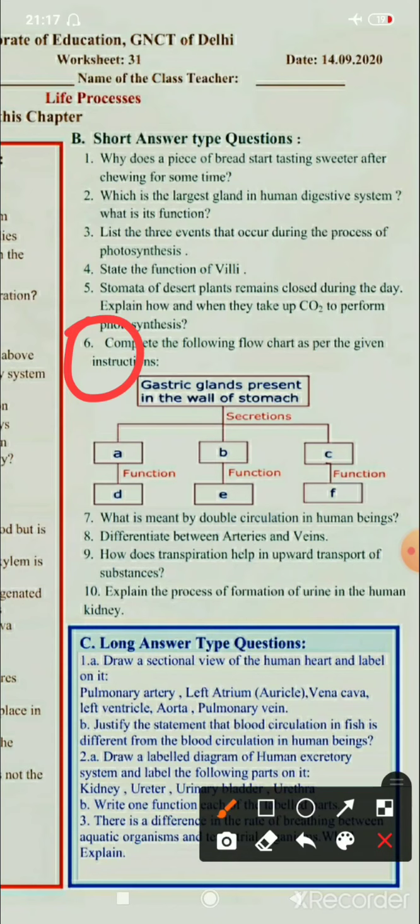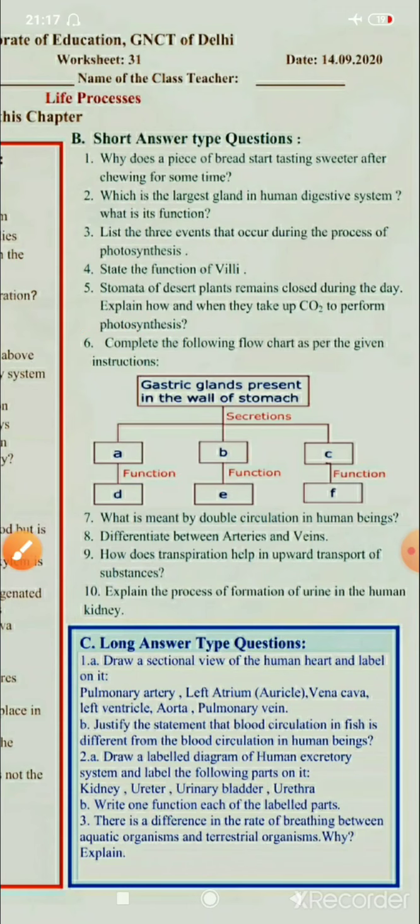Gastric glands present on the wall of the stomach. Now we have been reading in digestion that gastric glands secrete 3 types of things. तो क्या क्या secretions वो बनाते हैं वो आपको fill करना है A, B और C में. अब A का क्या function है? Suppose आपने यहाँ पे लिखा कि ये juice बनता है, whatever the name is. तो D में आप भरेंगे कि what is the function. Similarly B का function E में and C का function F में. In this way you will complete the flow chart.